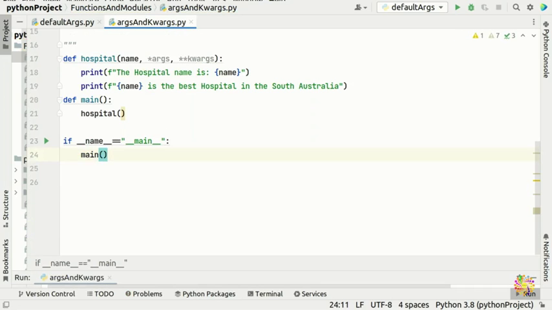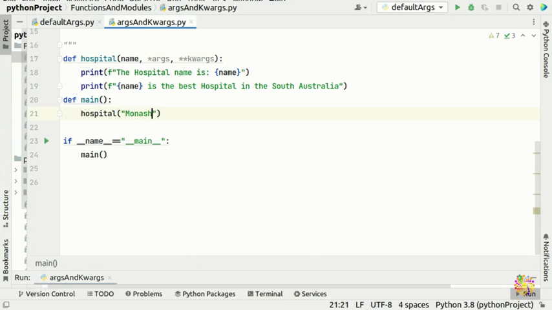All right, now if you guys observe here, we have a parameter and a placeholder for the name. Now you guys need to put some sort of arguments, because at the moment we are not using this one, we are only using this one. So as I said to you guys, our hospital name is Monash.